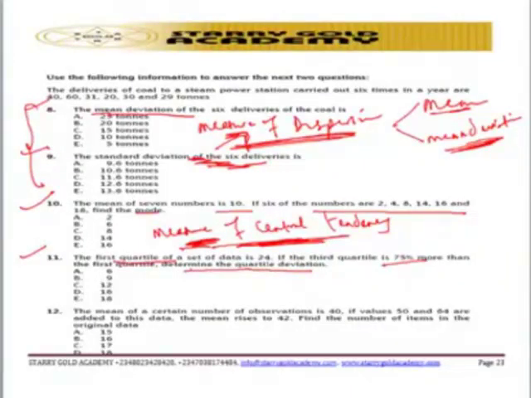So go and study details of any question that relates to the quartile deviation. From there, you can easily know how to solve the question. First and foremost, know which topic the question is coming from. Once you know the topic, then you know the formula to apply in order to solve the question. Question number 12, you are talking about the mean of a certain number of observations.